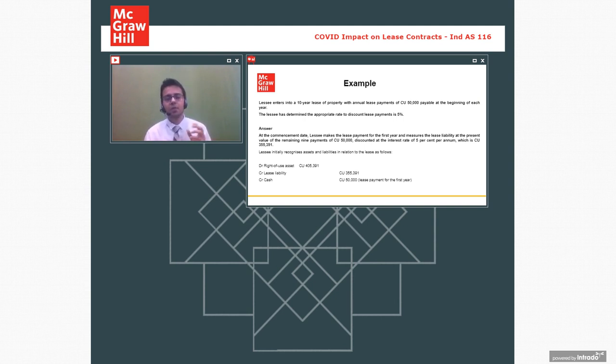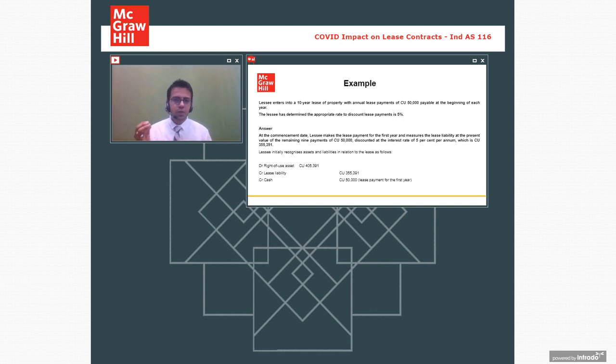As per the standard, we call it right to use asset. It is shown separately in the balance sheet, after tangible assets and then intangible assets. Then we show right to use assets. Since we have entered into the contract, you are contractually liable for the next 10 years to pay 4,05,391.